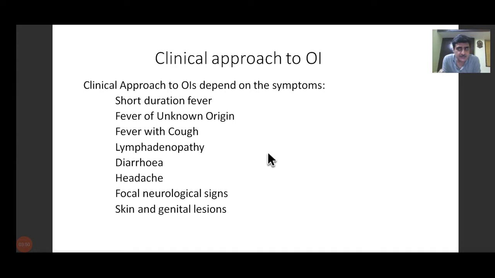Focal neurological signs means something like weakness, paralysis of the muscles, body parts, which is affecting only one part of the body. That is called focal neurological signs. If it happens all over the body, it is called diffuse neurological signs. Skin and genital lesions. So out of these 8 or 9 symptoms, we could have any one, or we could have a combination of 2. Like we could have short duration fever with lymphadenopathy, we could have fever with diarrhea, fever with headache, headache with focal neurological signs, or fever with skin and genital lesions. So it could be any of these 7 or 8 groups of symptoms, either individually or in combination.